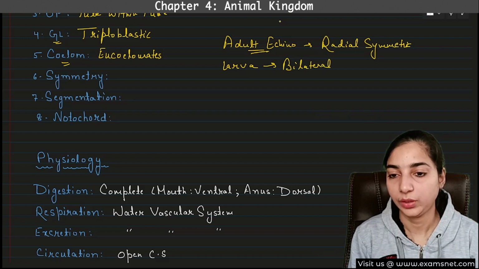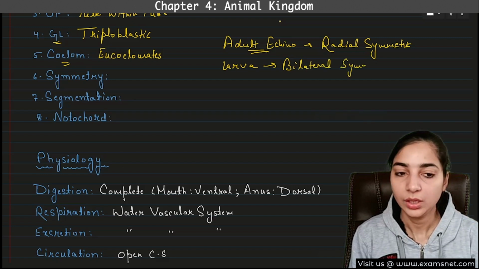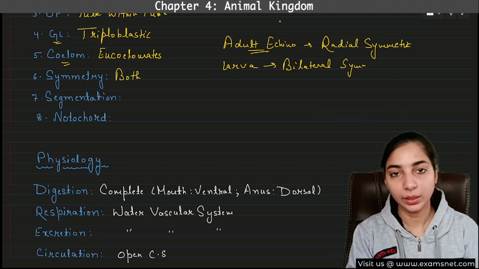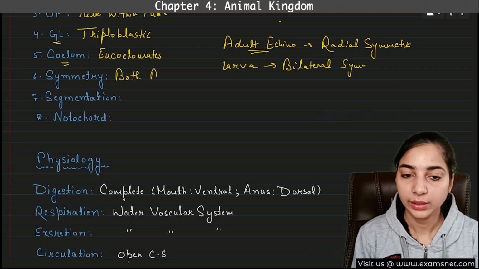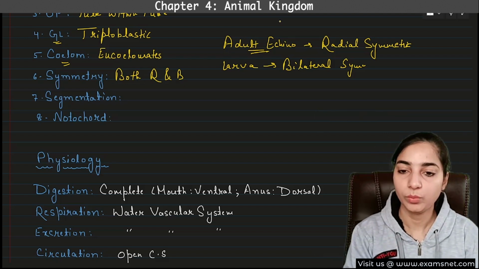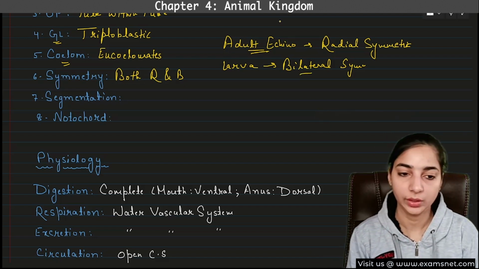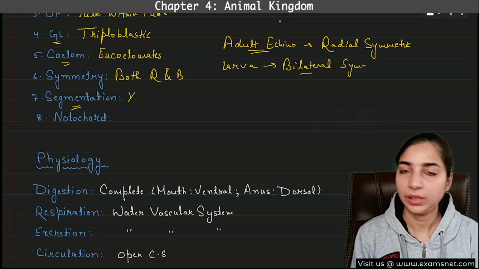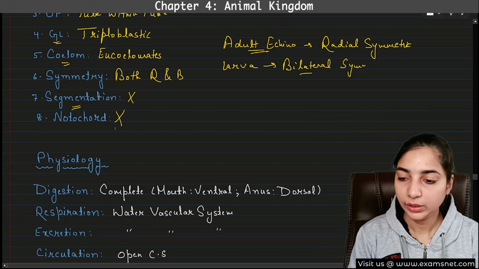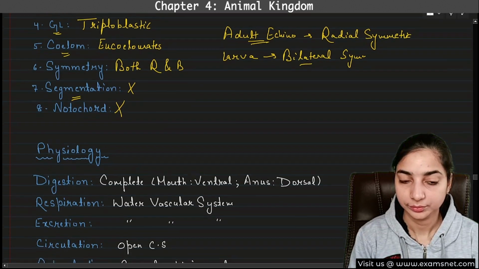Bilateral symmetry. In symmetry, you have to remember that both radial and bilateral are possible. The adult will have radial symmetry, while the larval form will have bilateral symmetry. Segmentation is not present. Notochord is also absent. Now we'll come to the physiology.